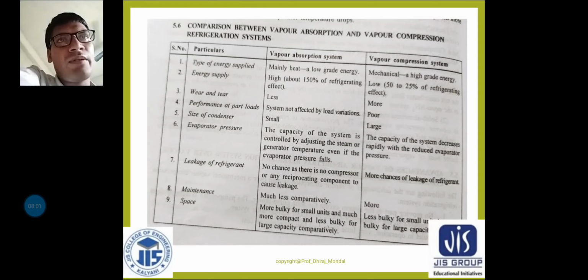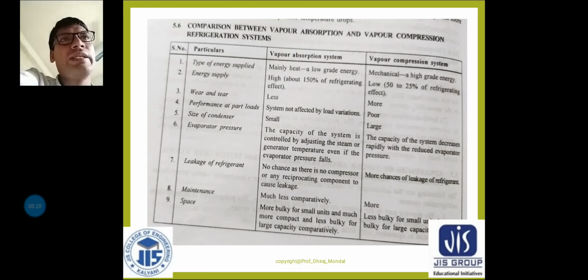But in the case of the vapor compression refrigeration system, the capacity of the system decreases rapidly with the reduced evaporator pressure. If the evaporator pressure is decreasing, then we will get less refrigeration effect.